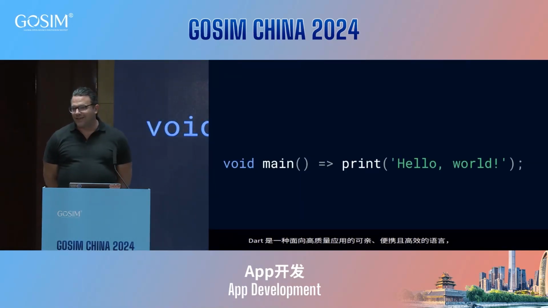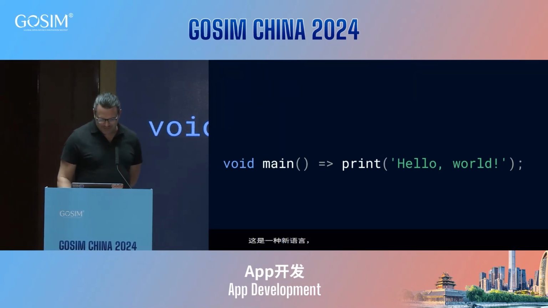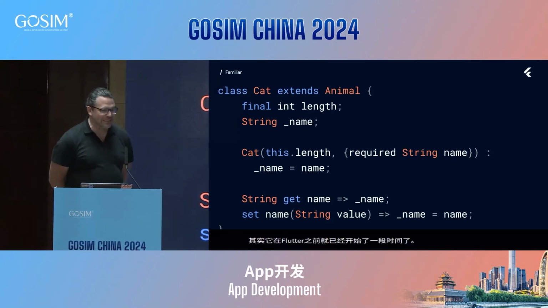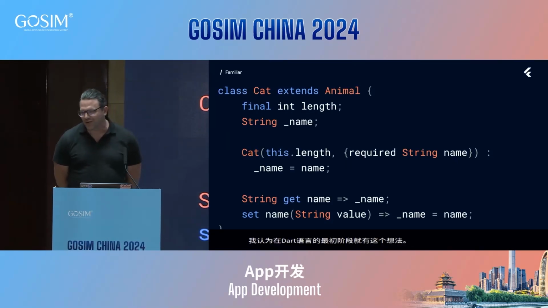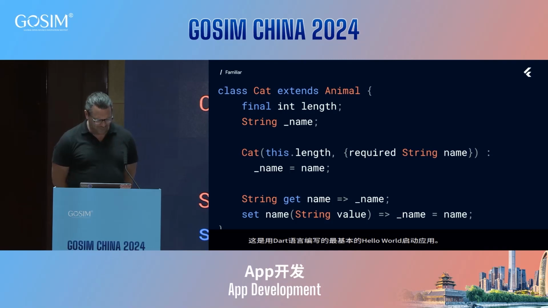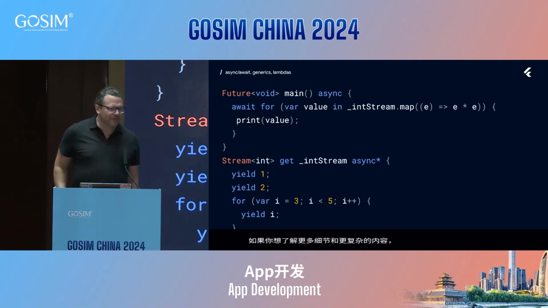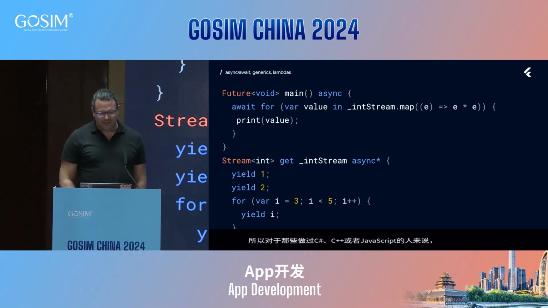So a brief introduction for those who don't know. This is the basic hello world starting app in Dart, just to get a simple print. If you want some more details and more fancy things, it's a very straightforward language. So anyone who's done C# or C++, JavaScript, we have classes, you can extend. We have an underscore-based model for privacy on the classes, optional named arguments. It's a very straightforward language. We have some more fun features that I really enjoy, and actually it's interesting talking to even a Flutter crowd. Some people weren't aware of this.